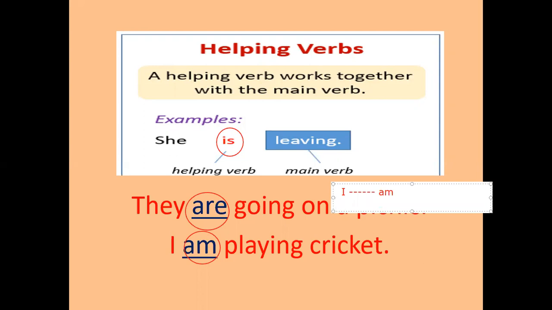Next, "is": if any sentence starts with a singular noun, or with he, she, or it, or like a boy, a girl, a woman, a man, at that time you will use "is" as a helping verb for these sentences.